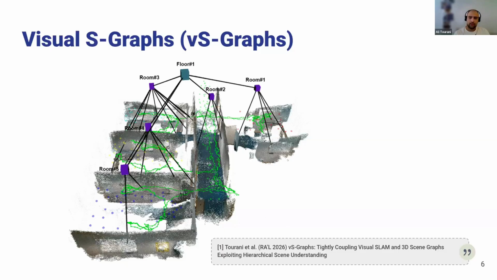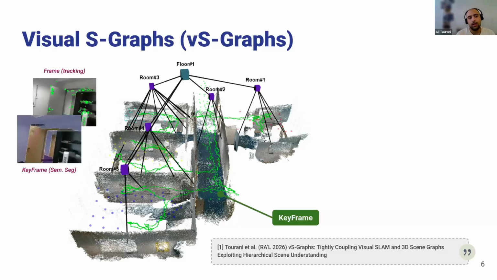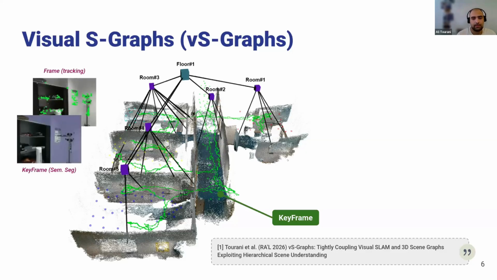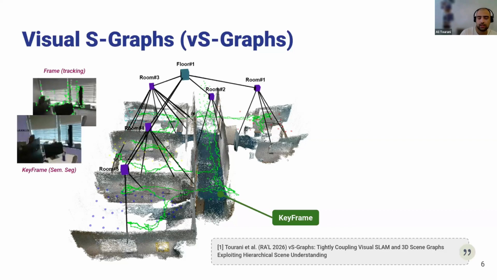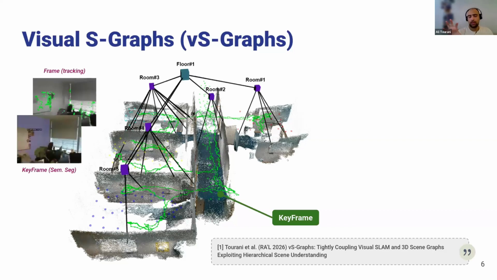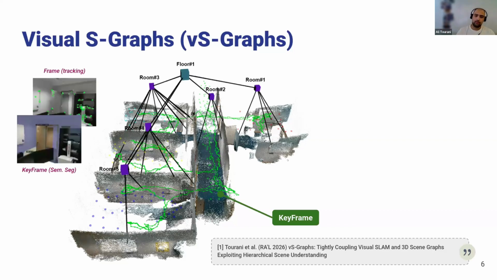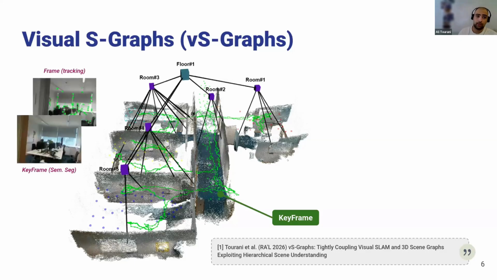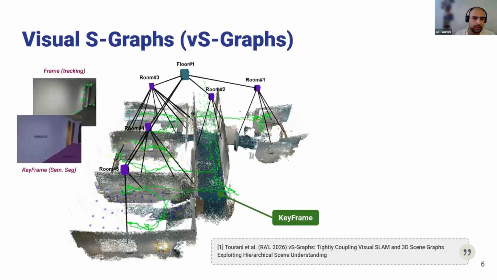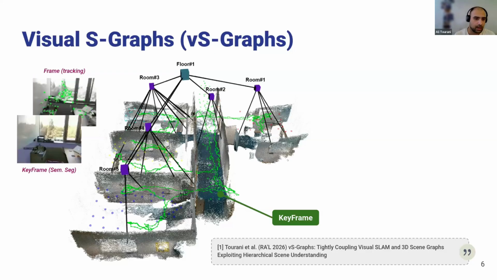Here in the visual SLAM, we have some keyframes, or visual information, where the pose of the camera while it was capturing this information was saved. Apart from the processing happening at the frame level, we can keep some frames as keyframes, and then we pass them through panoptic segmentation pipelines to filter out the parts of the environment which contain the walls and ground surfaces in our world.